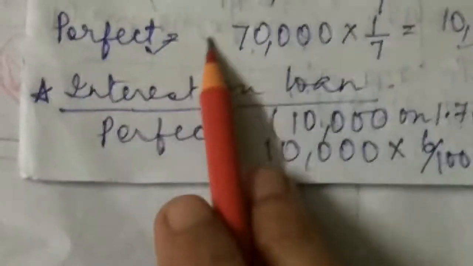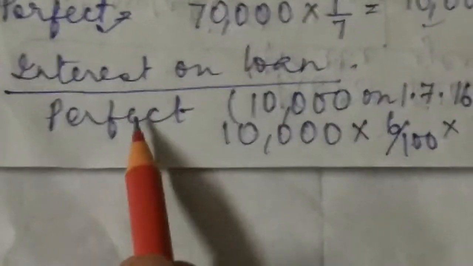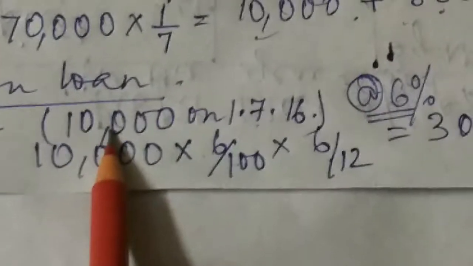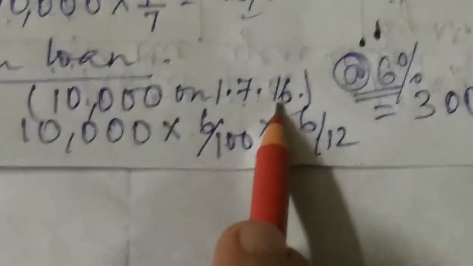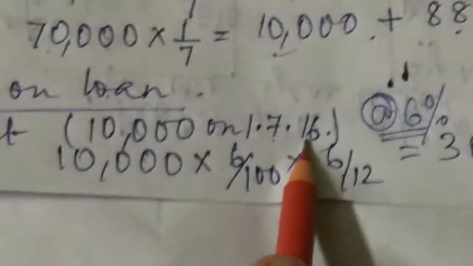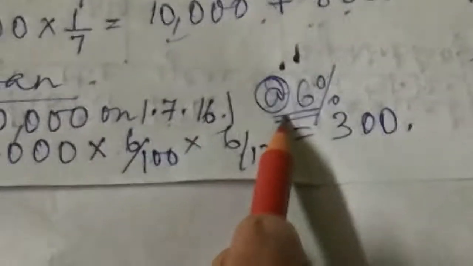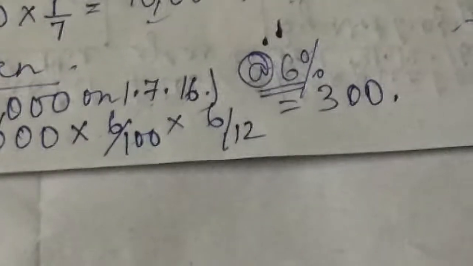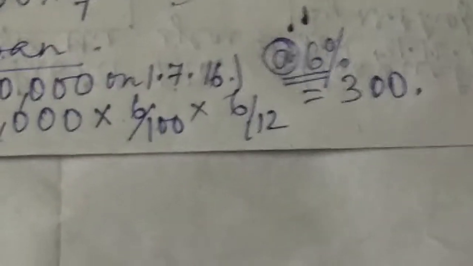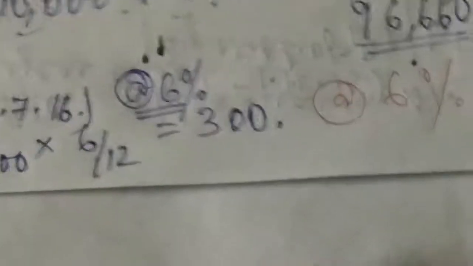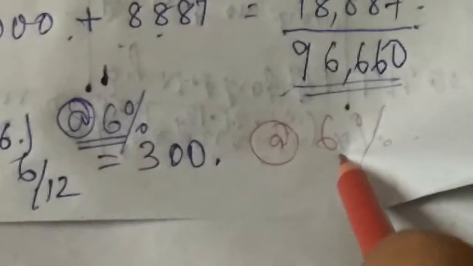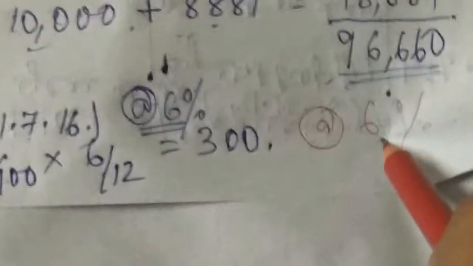Now see, here you can see interest on loan. As I told you, I will show you the working. See, Perfect has advanced a loan of 10,000 on 1st July 16. And in the question also, the rate is given at the rate of 6%. But if in the question the rate is not mentioned, then in the absence of that also, you will charge at the rate of 6% only. Am I clear? The rate will be the same, 6%, if it is not mentioned in the question. But here in the question, it is mentioned.